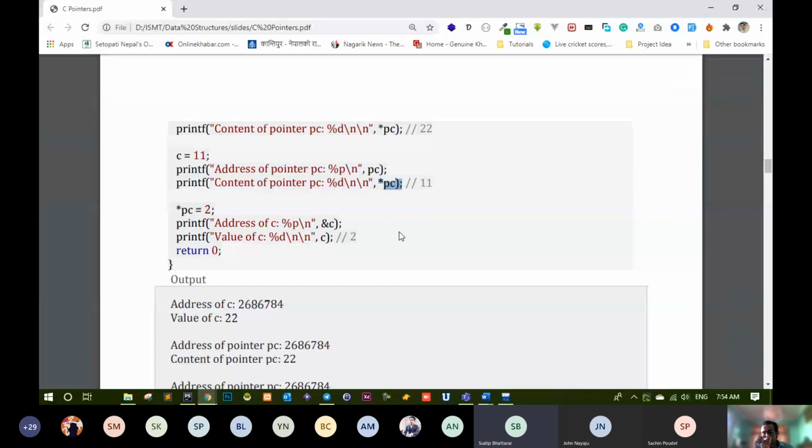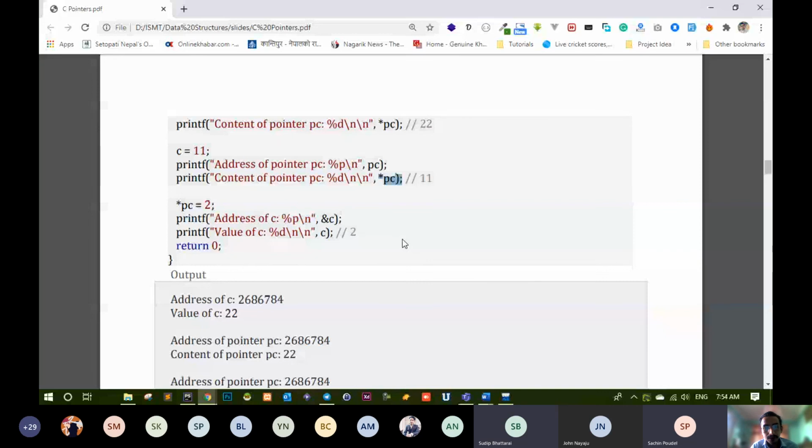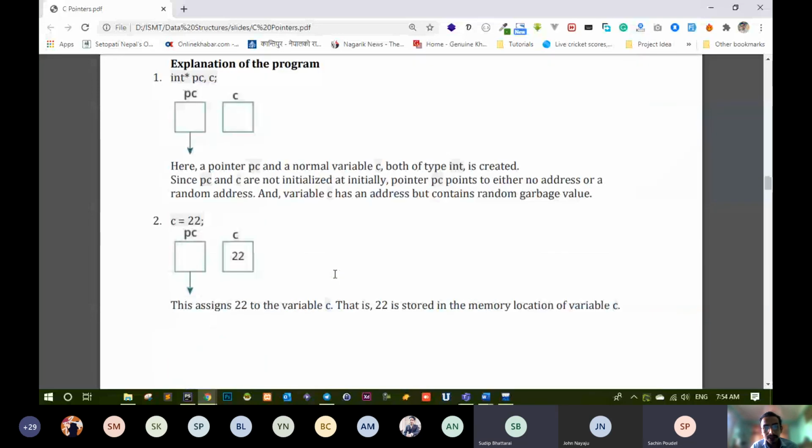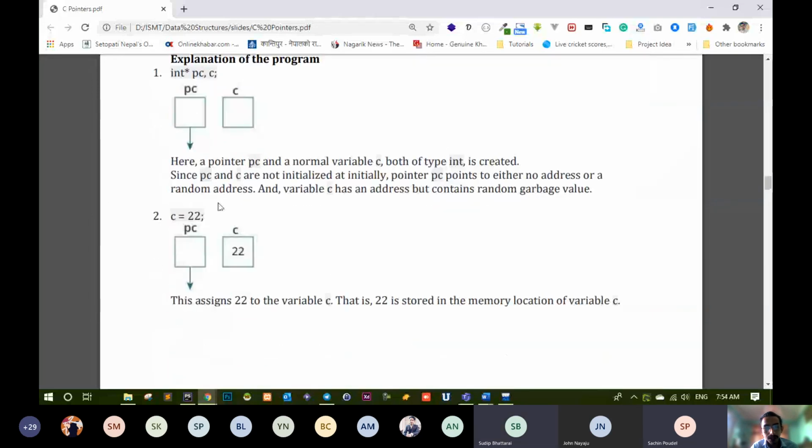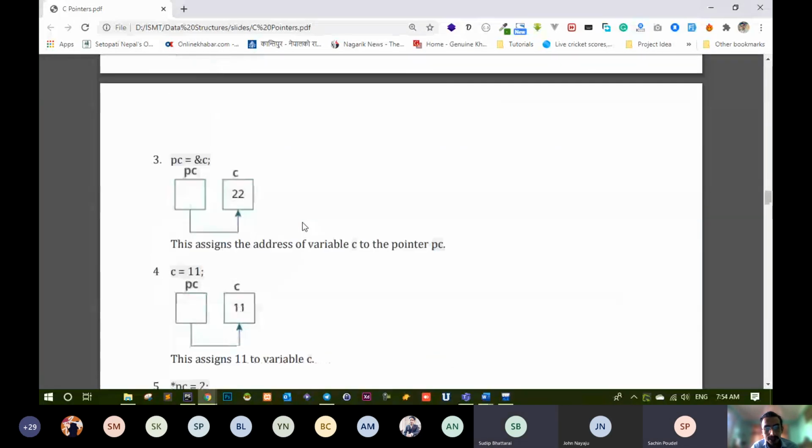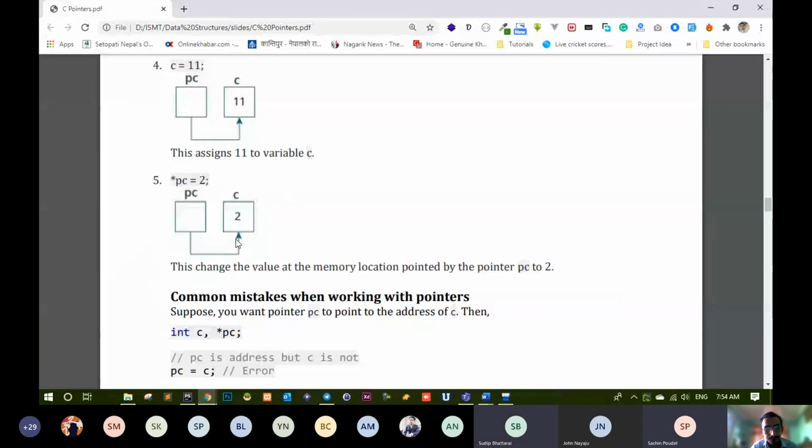Fine? Is that okay? Now you can even see the explanation of program over here. I have explained here with the figure as well, so you can see these figures and you can understand, right?